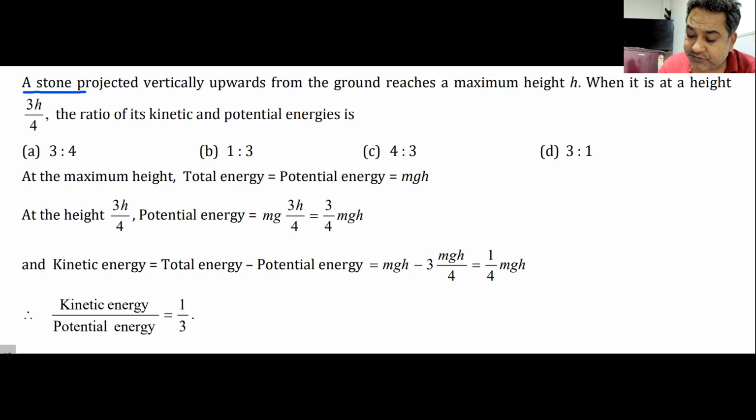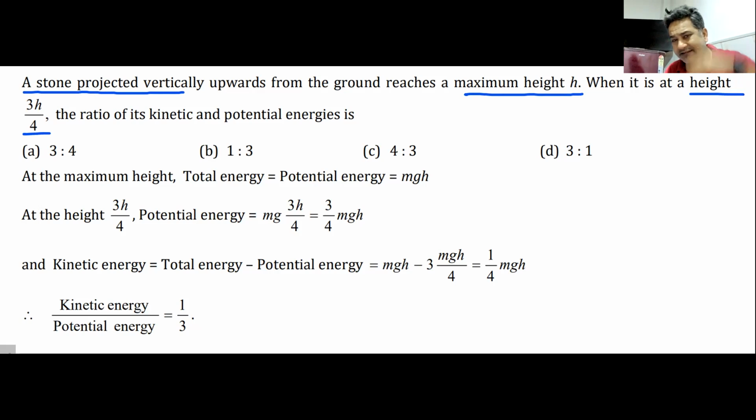A stone projected vertically upwards, so I'm throwing something upwards, reaches a maximum height h. The maximum height is h. When the height is 3h by 4, when the height is 3 times h by 4, so it is not at the highest point, it is 3 by 4th of its highest point. What is the ratio of kinetic and potential energies? So a stone reaches a maximum height of h.